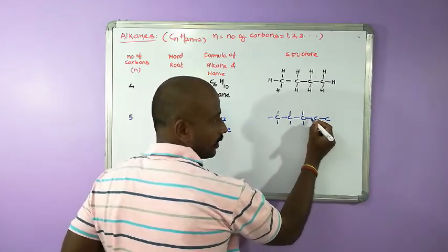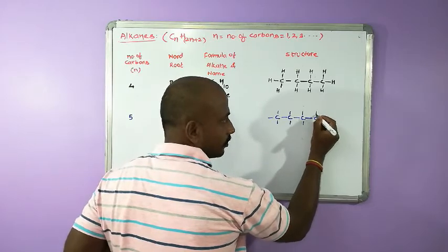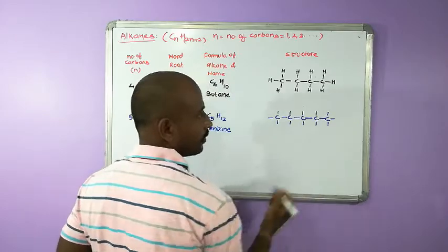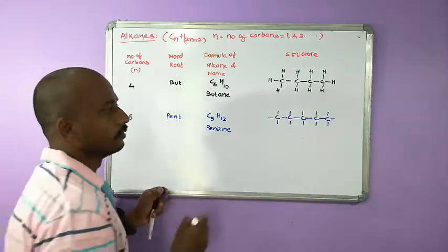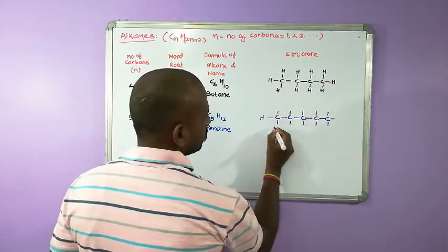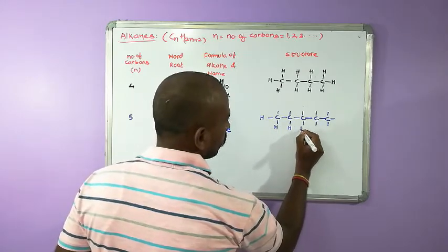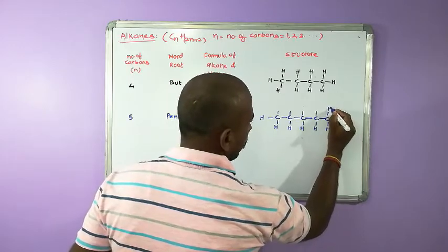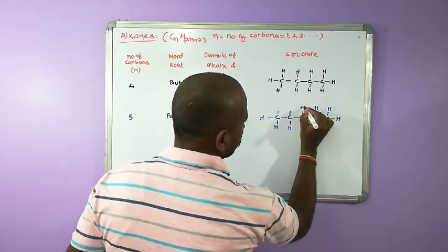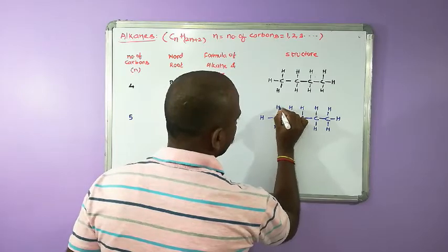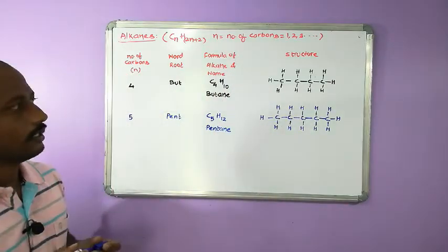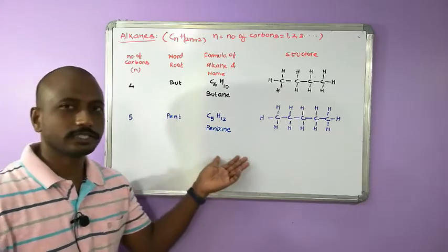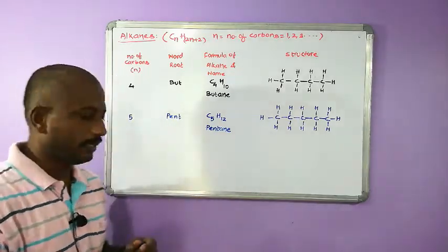This carbon is also having 2 bonds, so we need to keep 2 bonds, and this carbon is having only 1 bond, so we need to keep 3 bonds. Now fill with hydrogens: 12 hydrogens, 5 carbons, and valence of each carbon and hydrogen is satisfied.